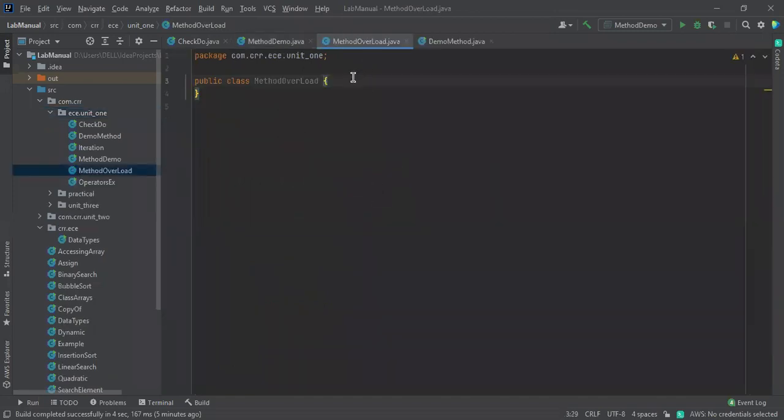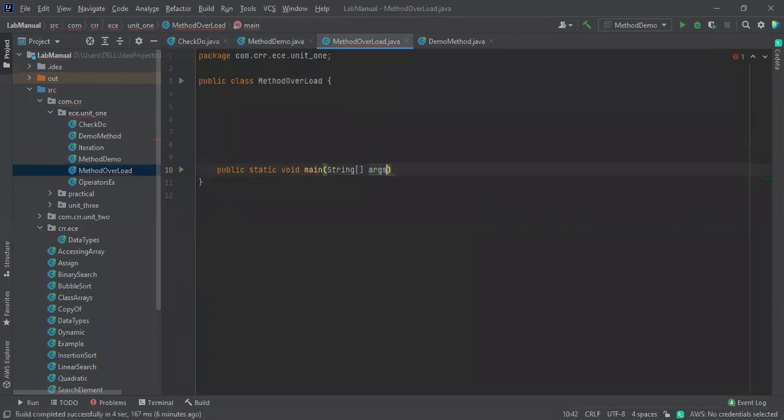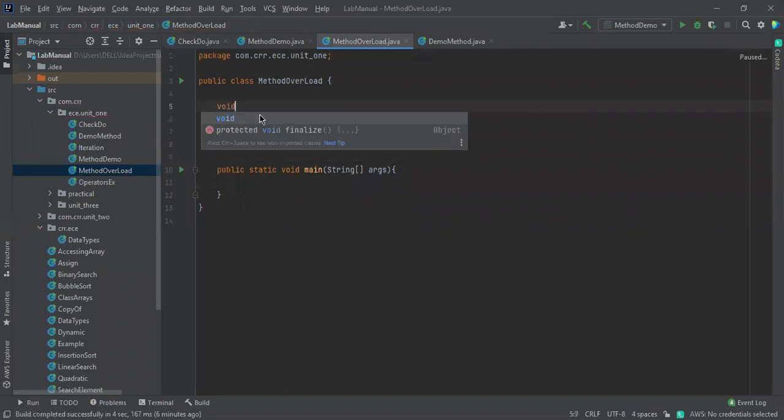So here the method overloading concept starts from public static void main. Sorry. Here I'm going to take the method names as public void. I don't want to mention public, already this is a public class. Why should we need this?